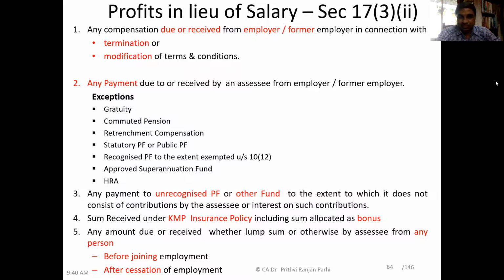Yes, sir. Okay, so friends, this was the concept of profit in lieu of salary. Hope this is clear to you. Is it okay? Yes, sir.